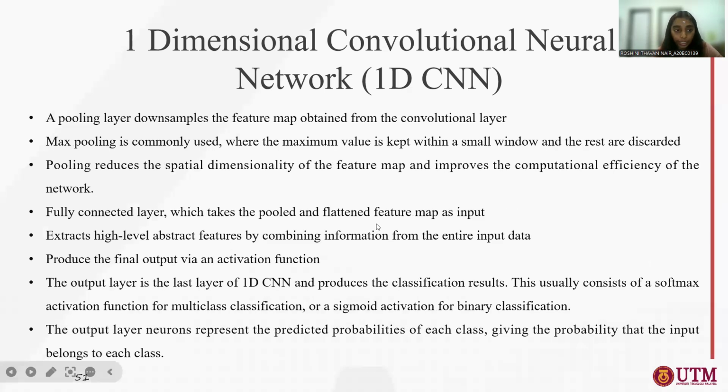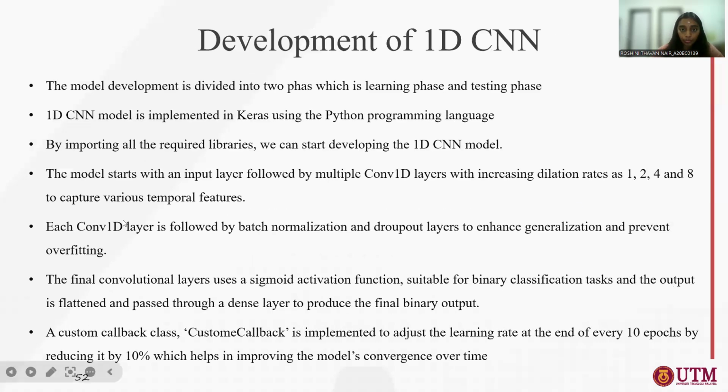So we have a pooling layer. Max pooling is commonly used, where the maximum value is kept within a small window and the rest are discarded. Pooling reduces the spatial dimensionality of the feature map and improves the computational efficiency. And we have a fully connected layer. After that, we have the output layer, which is the last layer of the 1D CNN and produces the classification result.